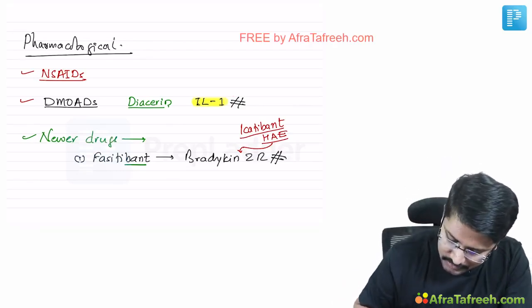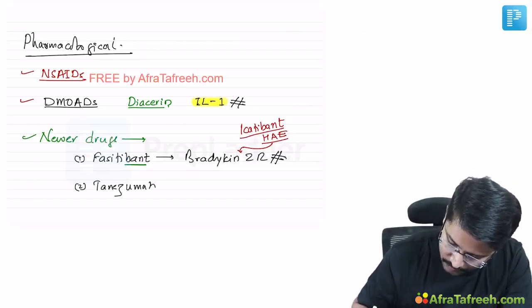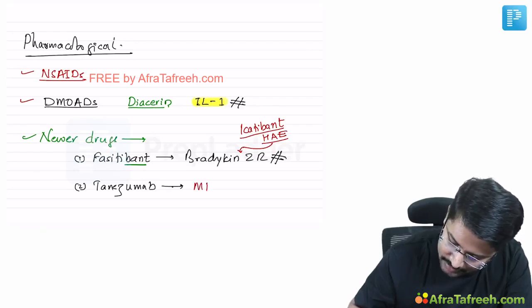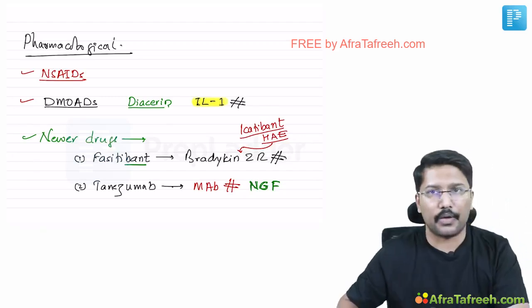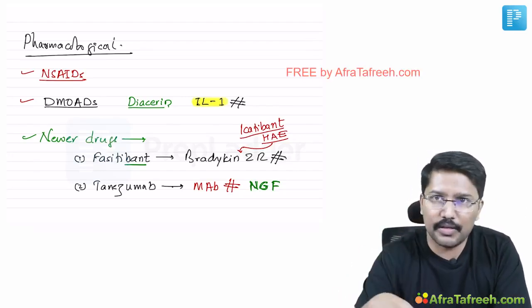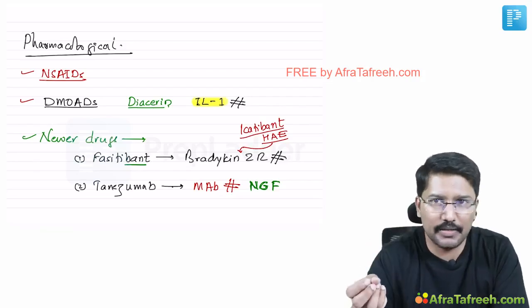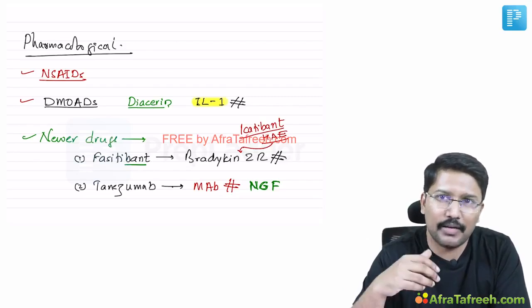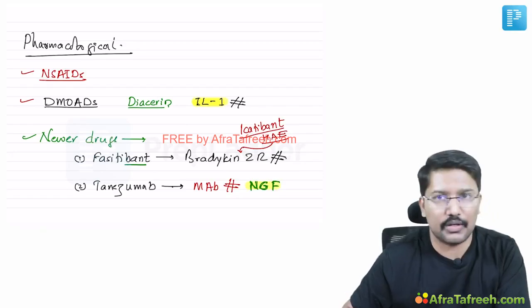Okay. The second newer drug which is finding some favor is tanezumab. What is this? This is a monoclonal antibody against nerve growth factor. Okay. Now, when I was discussing pathophysiology, I didn't go too deep into the mechanism, simply because from the physician's perspective that much understanding is not expected. But one point I missed and I want you to remember is that there is some role of nerve growth factor in the pathogenesis of osteoarthritis.